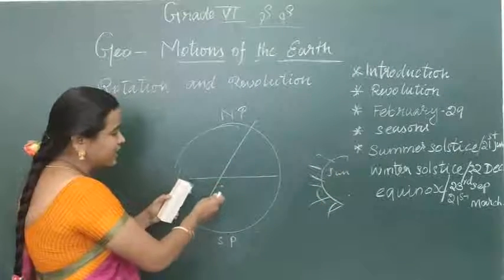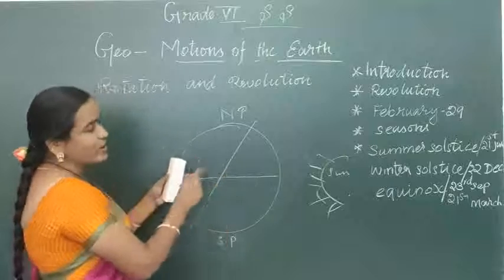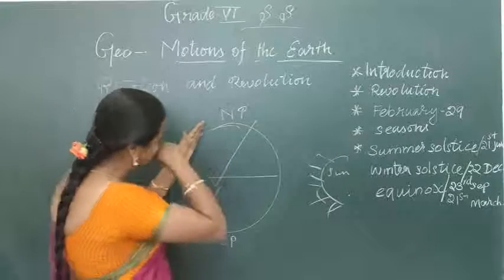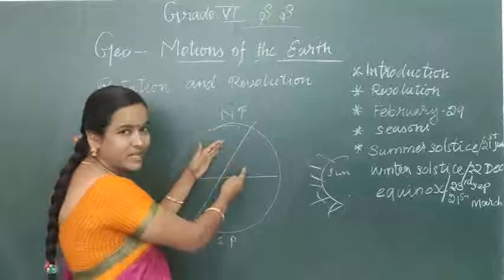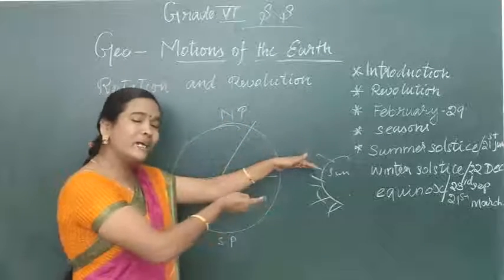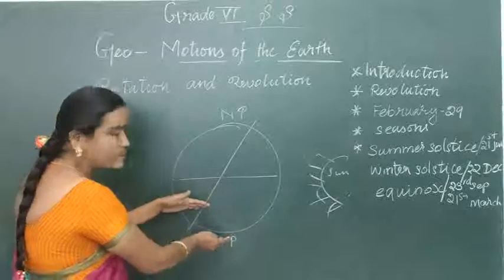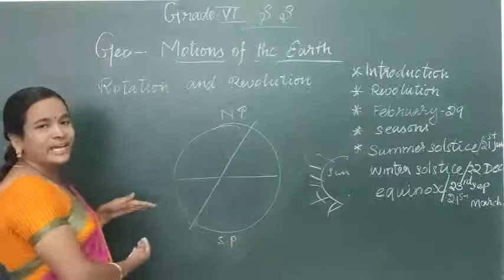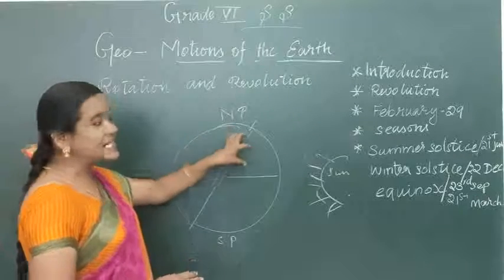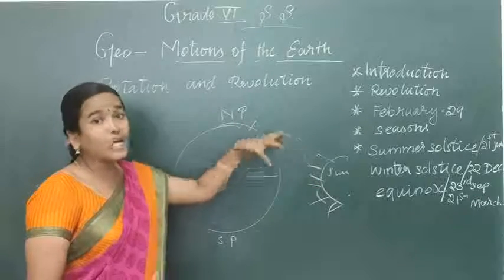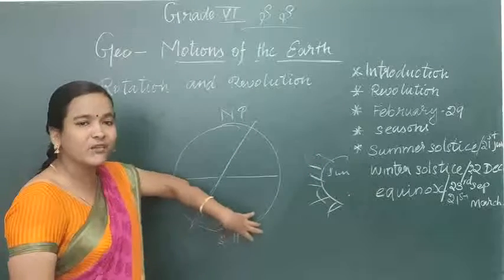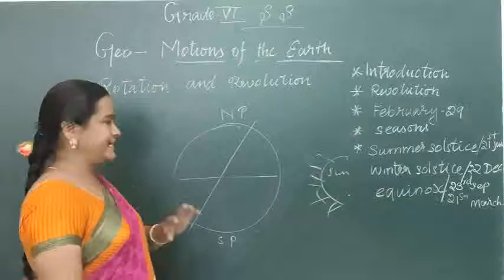So on the day of 21st June, the earth is moving, especially this northern hemisphere, which is moving closer towards the sun. So automatically what happens? The southern hemisphere will move away from the sun. Could you understand? When the northern hemisphere tilts towards the sun, moving closer to the sun, automatically the southern hemisphere will move away from the sun.